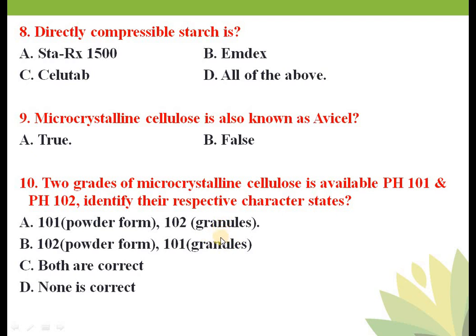Okay, pH 101 is most widely used for direct compression tableting, wet granulation, spheronization and also used for the capsule filling process, especially consolidation as a part of the process. pH 102 is used as above but the larger particle size improves the flow of the powder. So pH 101 is available as a powder form and pH 102 as a granule form. Okay, is that clear? Actually these were today's 10 MCQs.